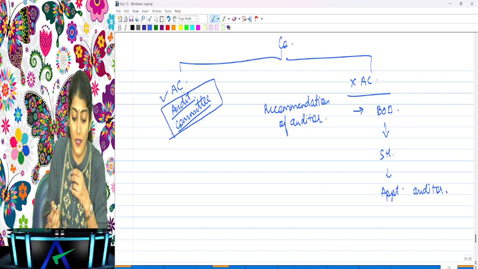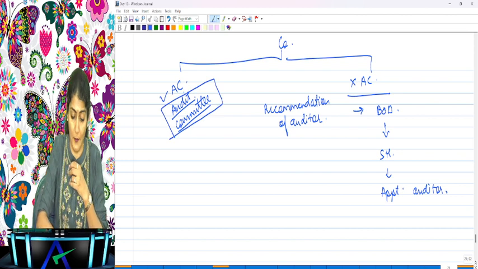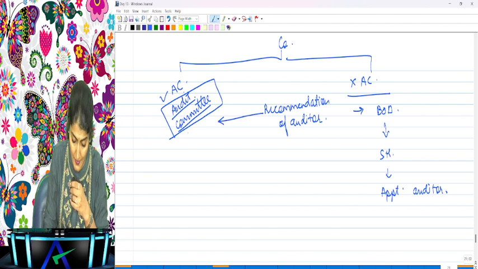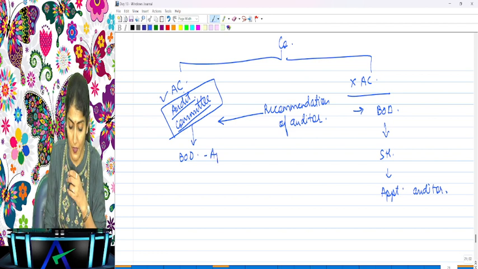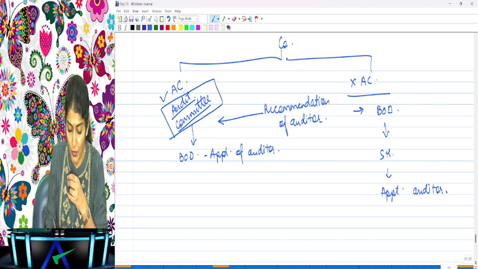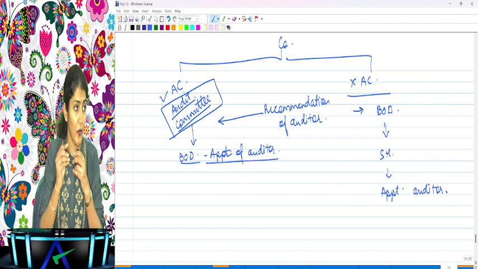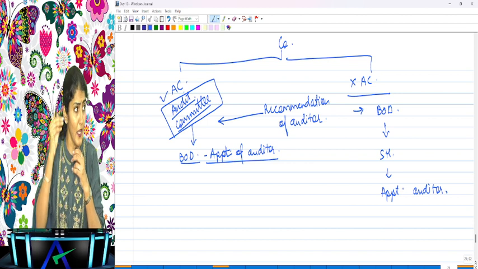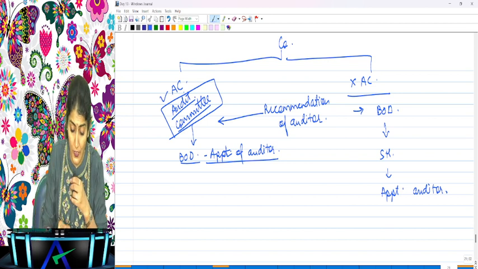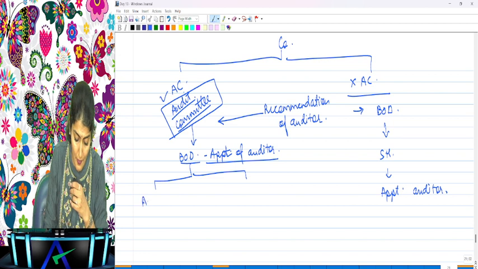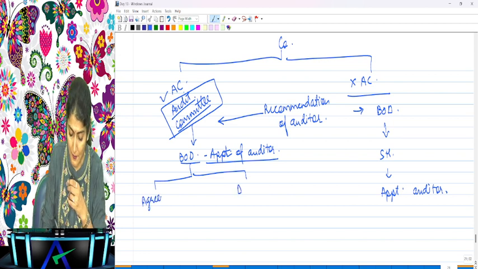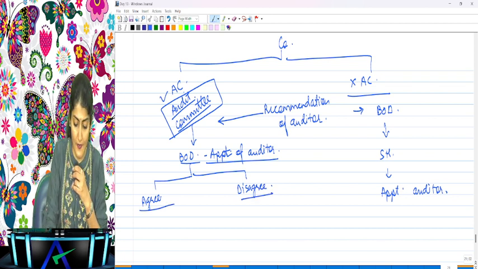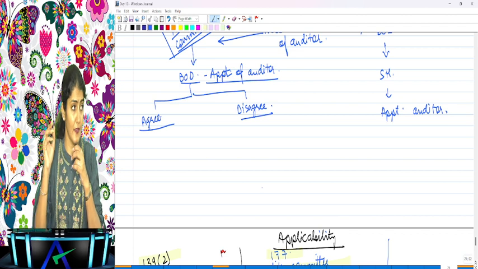However, where the company is required to constitute an audit committee, what does it say? Now the audit committee will make the recommendation to the board of directors regarding the appointment of the auditor. Now, the board of directors may agree or may disagree with the recommendation which has been made by the audit committee.